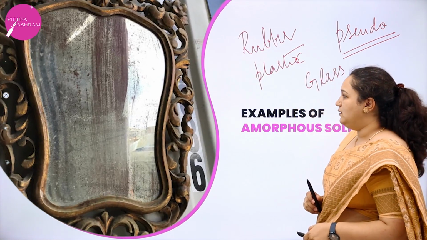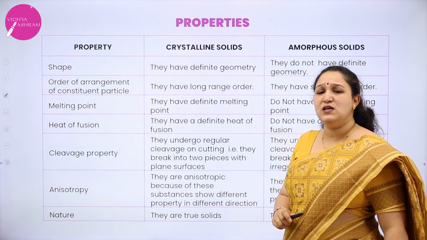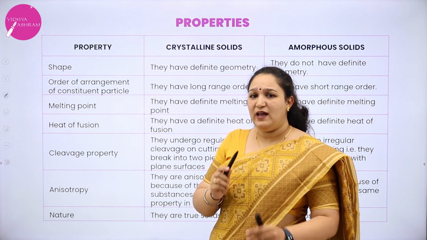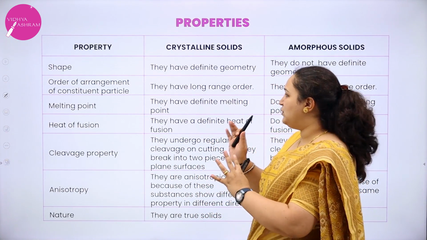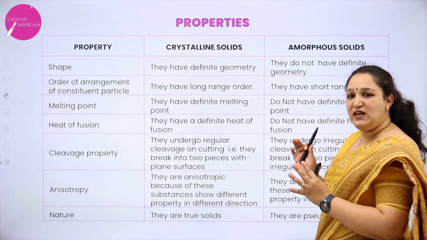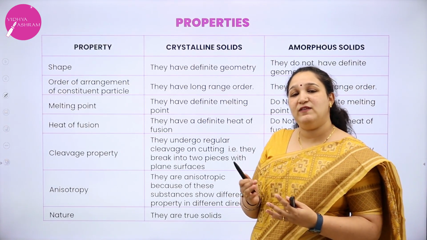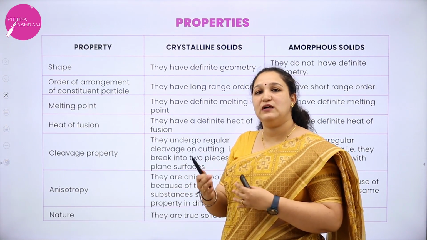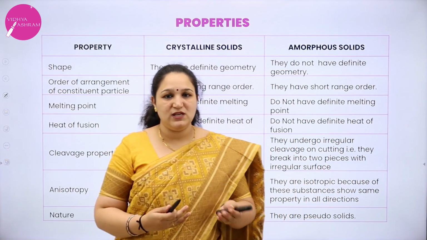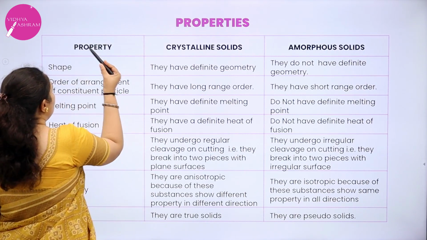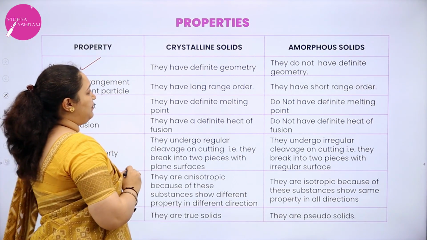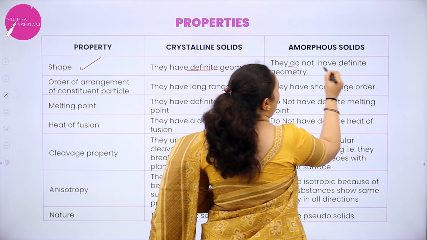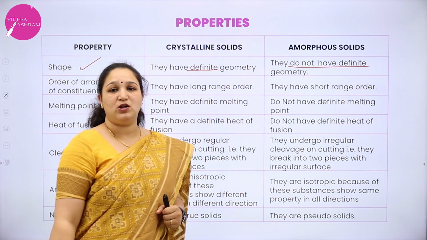Now moving forward, we are going to learn some of the properties of these crystalline and amorphous solids. I have put it in 2 columns, so it's very easy for you to write for the exam if they ask you the differences between crystalline and amorphous solids. So we learn the properties of both hand in hand. The first one is the shape. Crystalline solids have a definite shape. Amorphous solids do not have a definite shape or geometry.